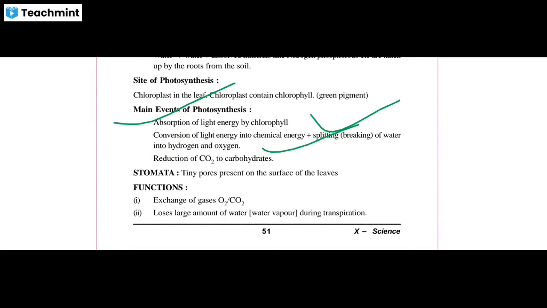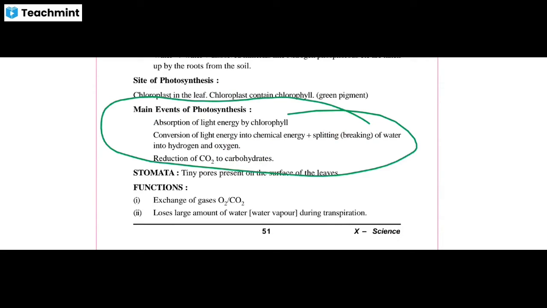In the reaction, they convert light energy into chemical energy and split, break, water molecules into hydrogen and oxygen, and that oxygen comes out from the stomata, tiny pores. After that, the reduction of CO2, carbon dioxide: the carbon dioxide gets converted into carbohydrate with the help of hydrogen. So this is what happens in the main events of photosynthesis. Now another point comes.